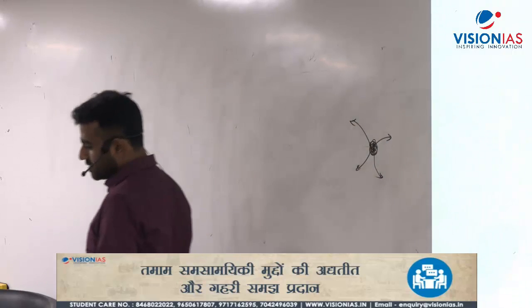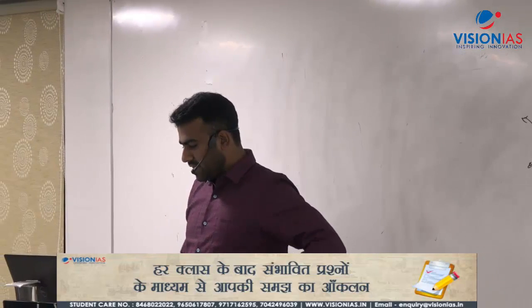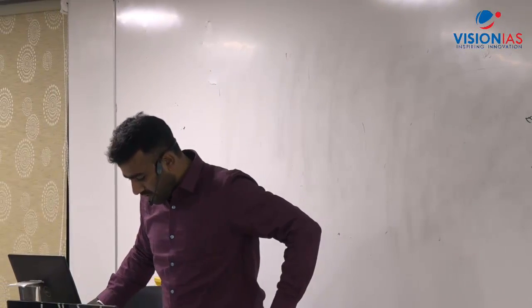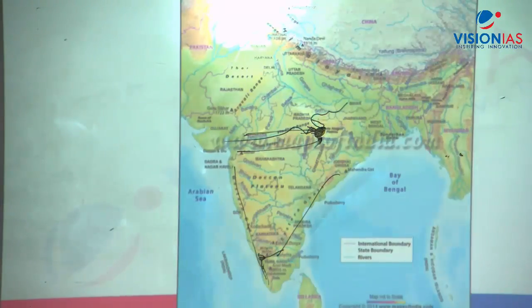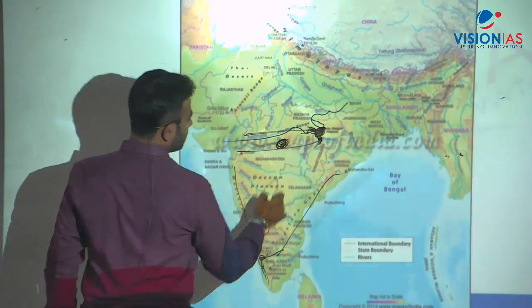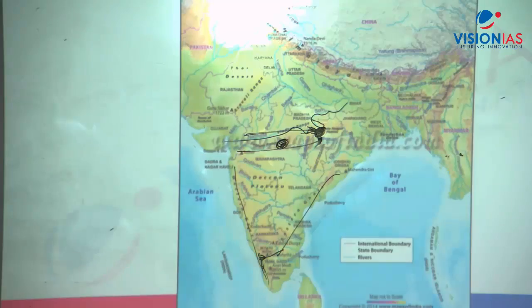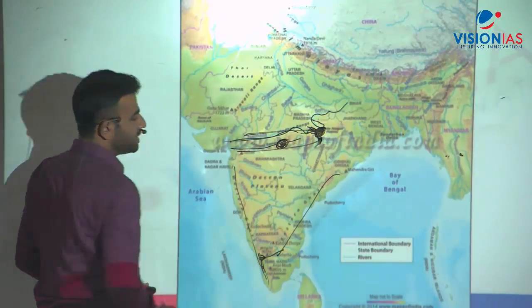So coming back to the question, which of these are there? Narmada, Johila and Son. Okay, what about Tapi? What is the origin of Tapi? Betul Plateau. Where is Betul Plateau? In MP. Here, this is Betul Plateau. At the origin, this is radial drainage. But after that, what kind of drainage is this?